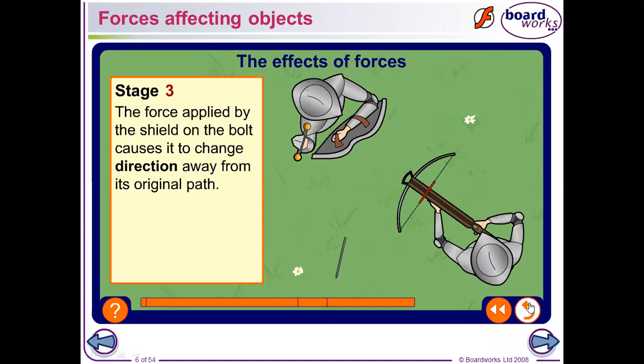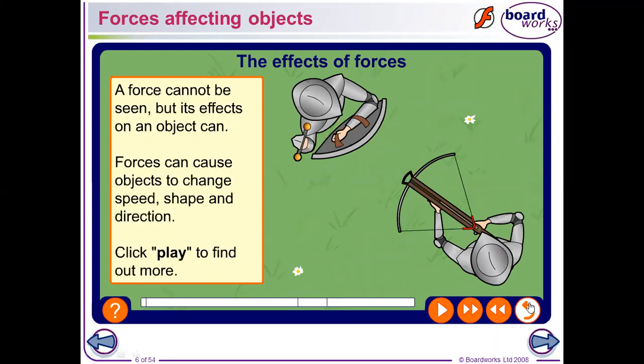That's good, but you didn't see the force. You saw the objects under the force. So force cannot be seen. Do you know how it looks? I can see the sun, the computer, the window. We can't see the air, but we can feel it. We can see the wind moving because we can see objects moving. So a force cannot be seen, but its effects are obvious.